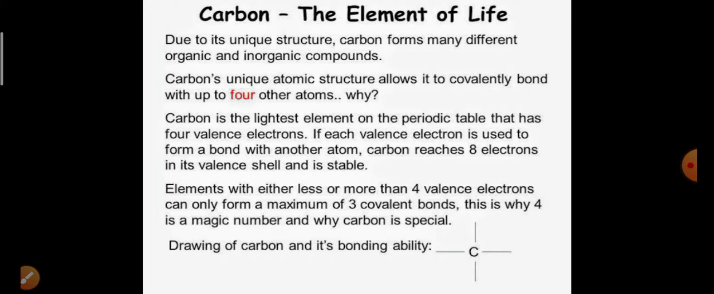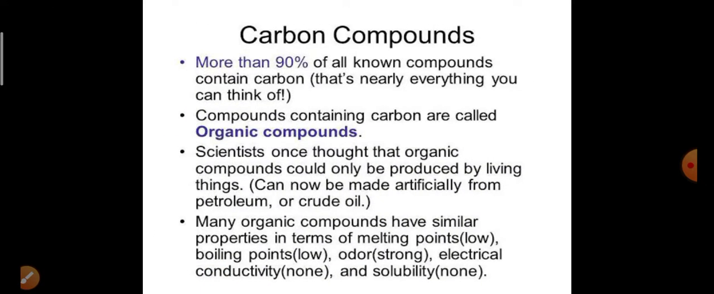Carbon has tetravalency, so it forms 4 bonds like this. This is the basic idea. More than 90% of all compounds contain carbon. Scientists once thought that organic compounds could only be produced by living things, but now they can be produced artificially.